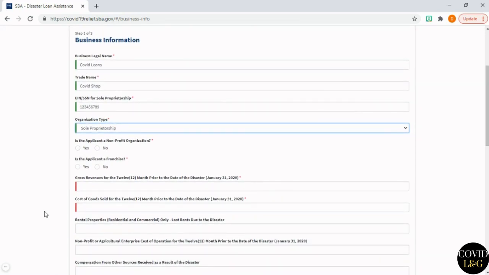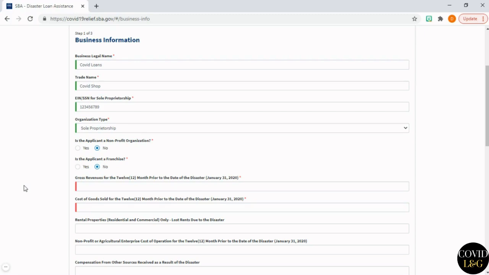Is the applicant a nonprofit organization? No. And this will change the interest rate on the loan. Nonprofits have an interest rate of 2.75%, while for-profits have an interest rate of 3.75%. Is the applicant a franchise? No.